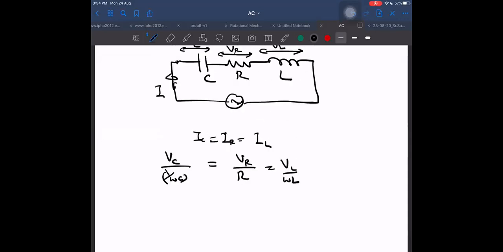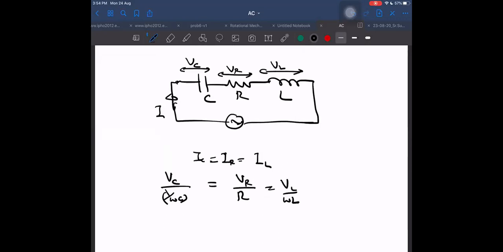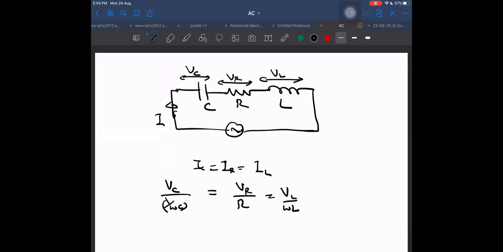Sorry, I mean to say that the voltage VC will be maybe sin omega t plus phi 1, sin omega t plus phi 2, sin omega t plus phi 3. These may be different phases. Phases are not the same. But what I'm writing here are the peak values, the amplitudes of the currents. Those will remain equal because the same current is flowing through this. But it does not mean that this will be equal at any instant of time.